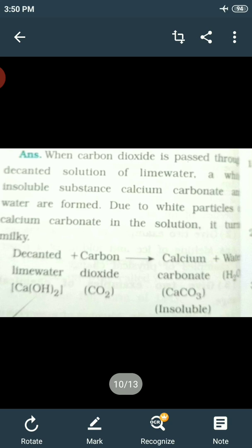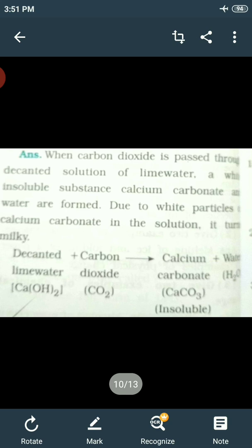From all these changes, we come to know that one or more new substances are formed. So a change in which one or more new substances are formed is called a chemical change. A chemical change is also called a chemical reaction.